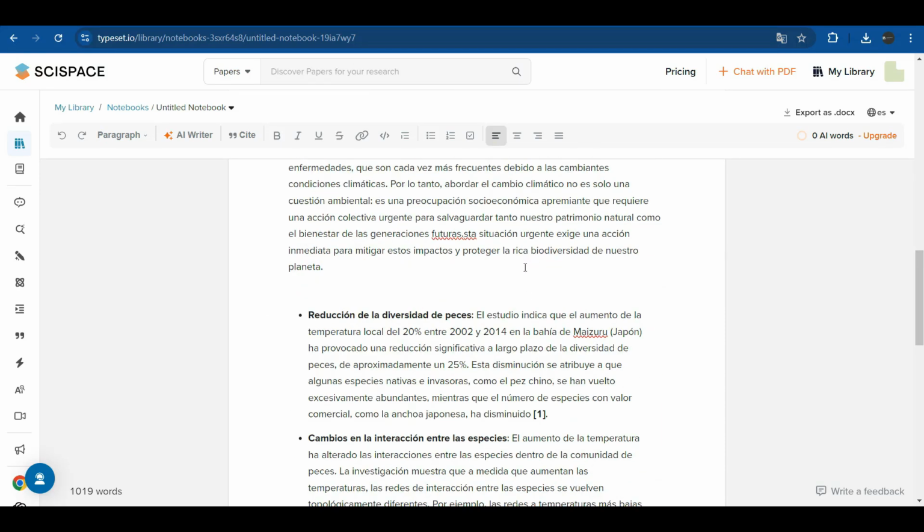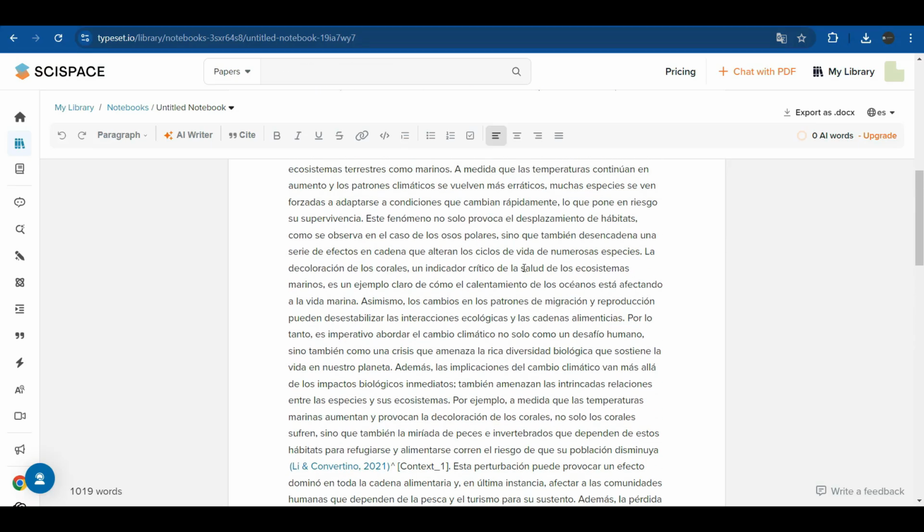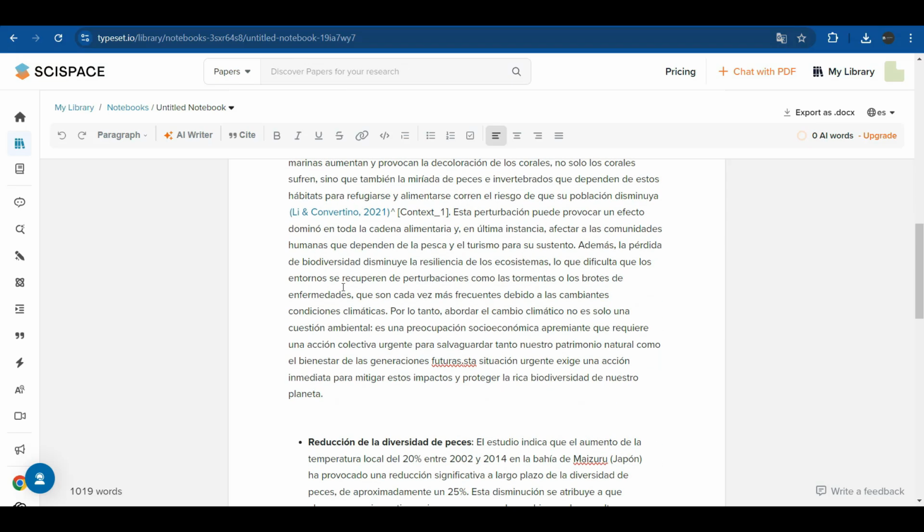This information that it incorporates can also be incorporated already with in-text citations. And in the quotes that it inserts, as you can see, we can access the reference information and ask questions about that information, even if the information is in another language. It is going to respond to us in the language we have chosen here.